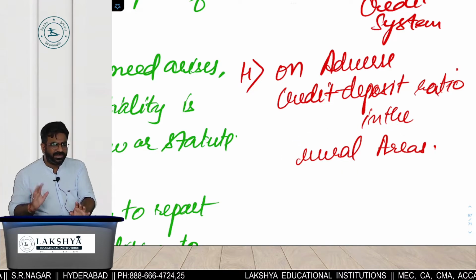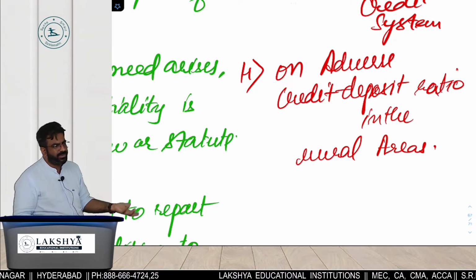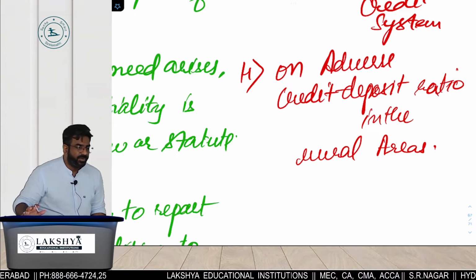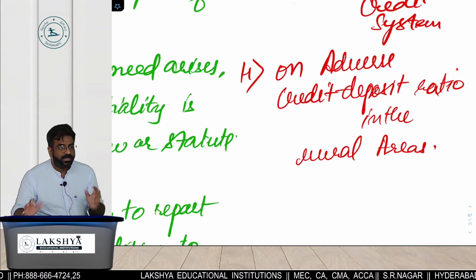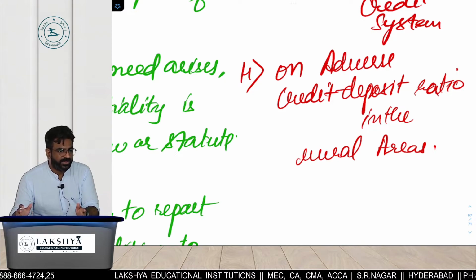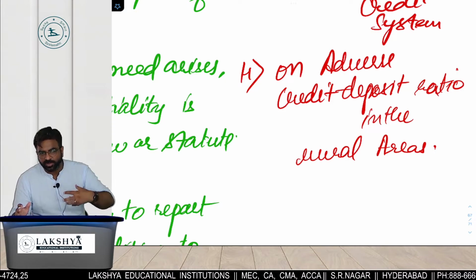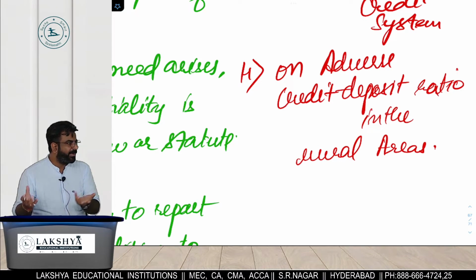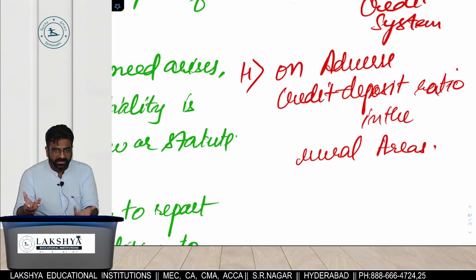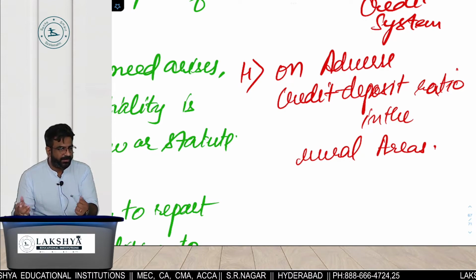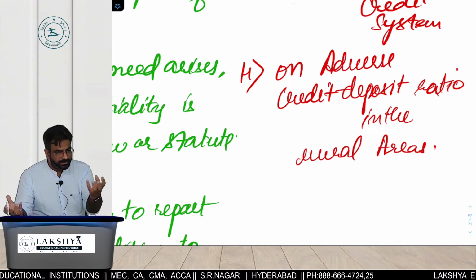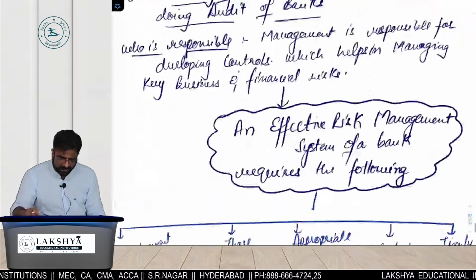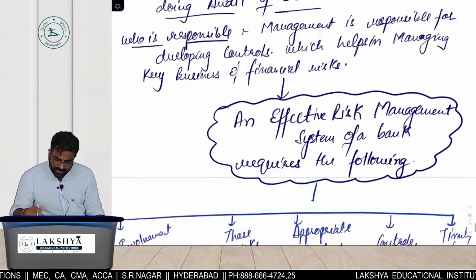अर्बन एरियाज में ओके रहते बैंक. Why? Because अर्बन एरियाज में same is the loan takers and same is the deposit givers. But रूरल एरिया में क्या होते हैं? People do not take loans that much. They rather give more deposits. क्योंकि रूरल में they do not take the loan because they have a fear of not being able to repay. क्योंकि their complete repayment is dependent upon the weather, and the weather is something which is predictable or unpredictable. The deposits will be more, loans will be less, so that will become the adverse situation for the banks. Clear everyone? Yes. So this is your CA final ka part.